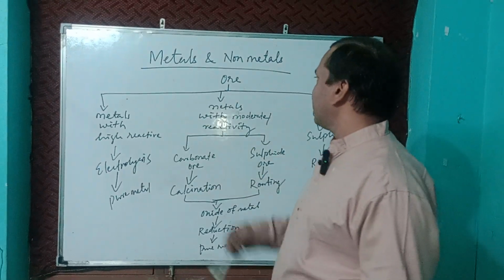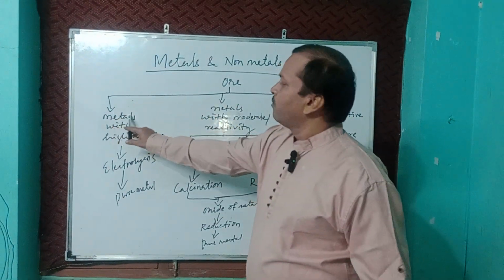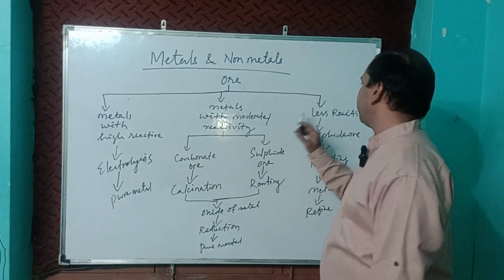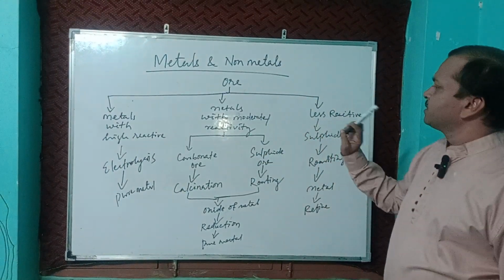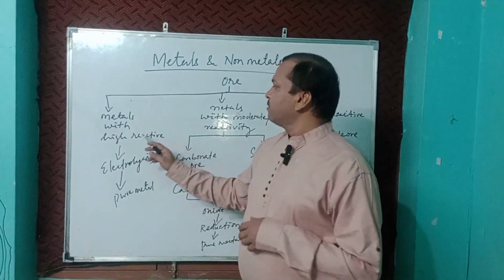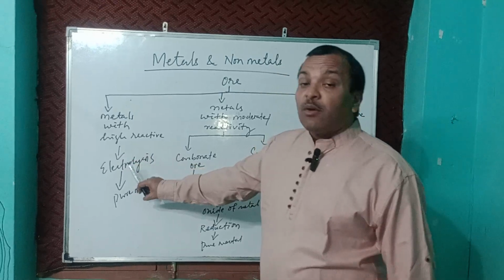Again, a quick recap. Ores are of three types: metals with high reactivity, metals with moderate or middle reactivity, and less reactivity series. First, the high reactivity series: nothing else has to be done, only electrolysis.